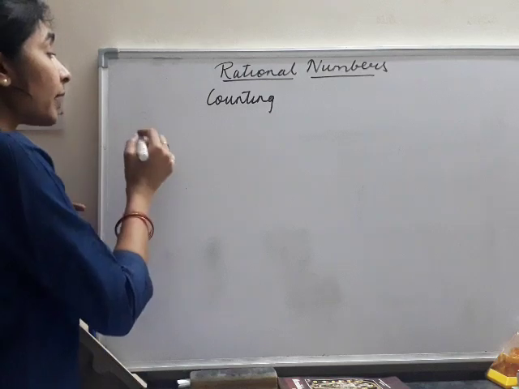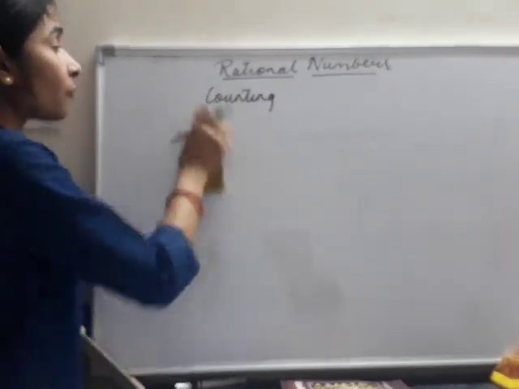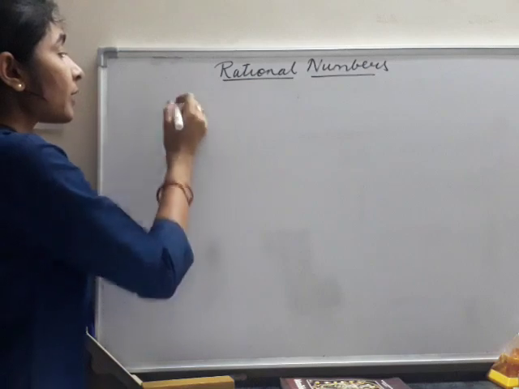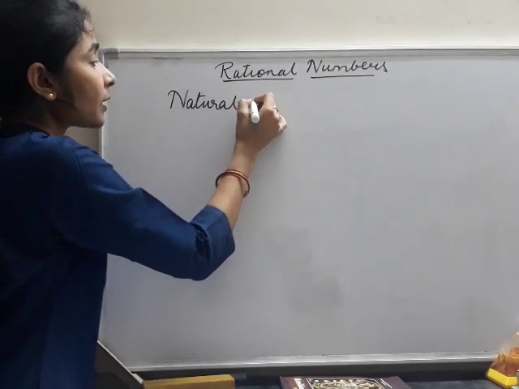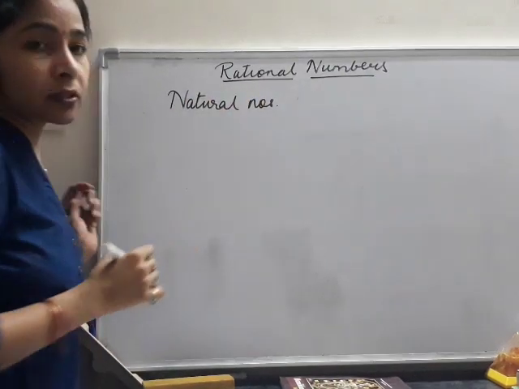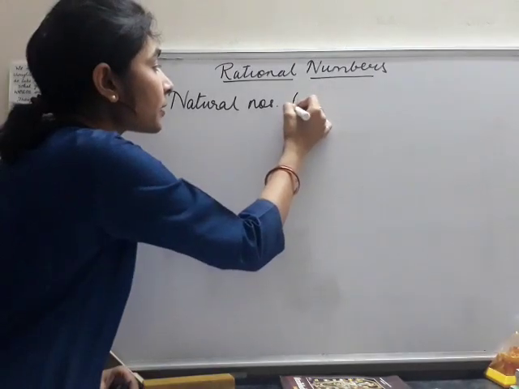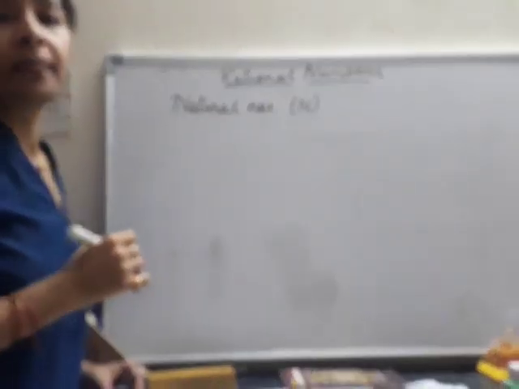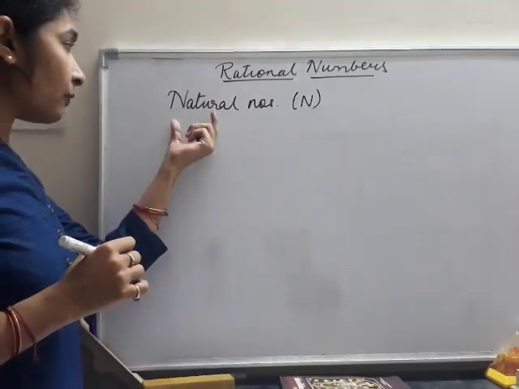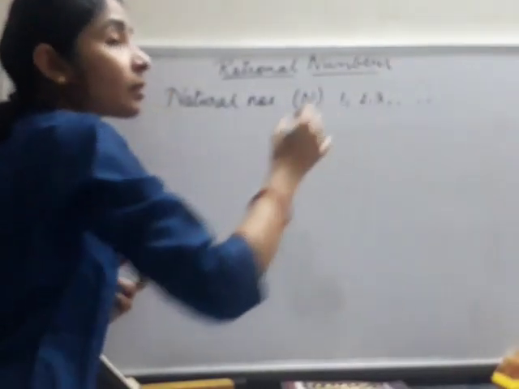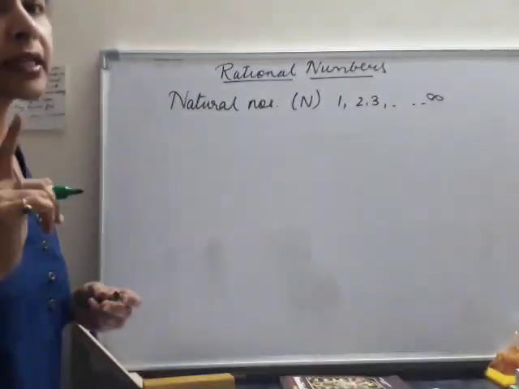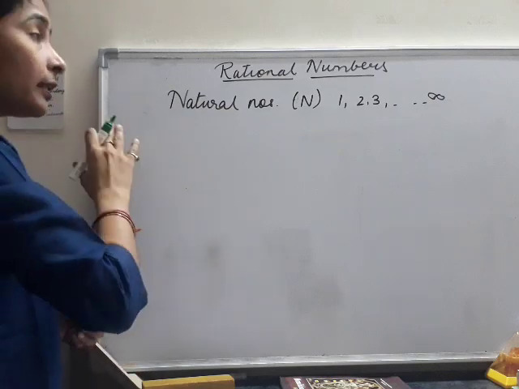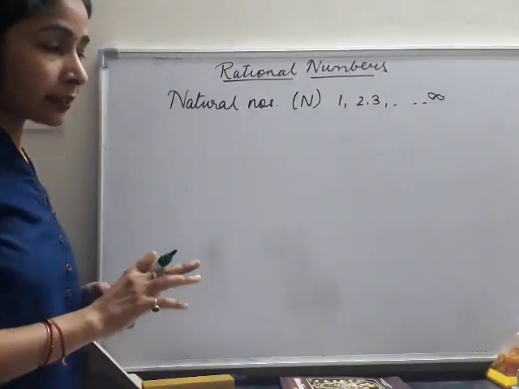So the first category of numbers comes in the form of natural numbers. What are natural numbers? They are counting numbers. The first category of numbers from which we started learning were natural numbers. Natural numbers are counting numbers and they are denoted by capital N. They start from 1, 2, 3, 4 and continue up to infinity. Infinity means it never ends. There is no last number that we know till now.